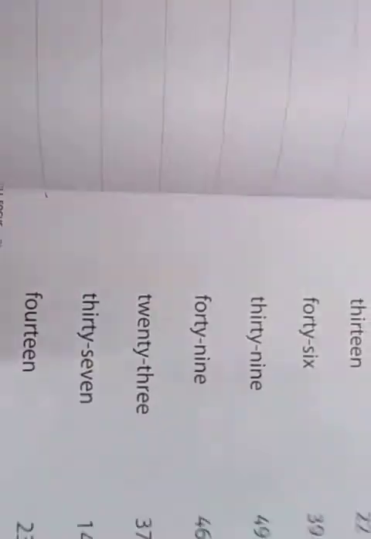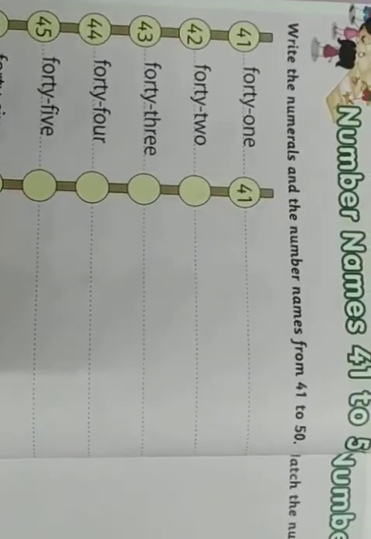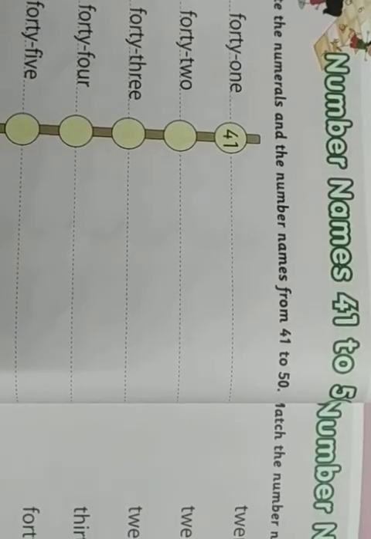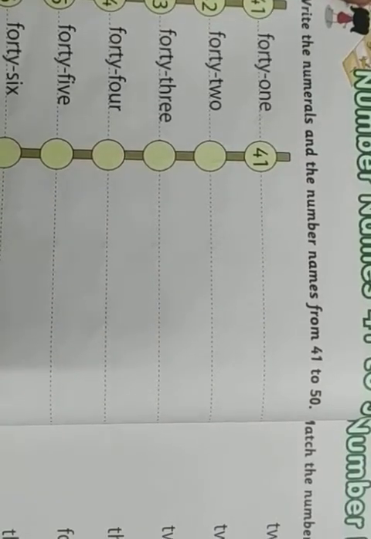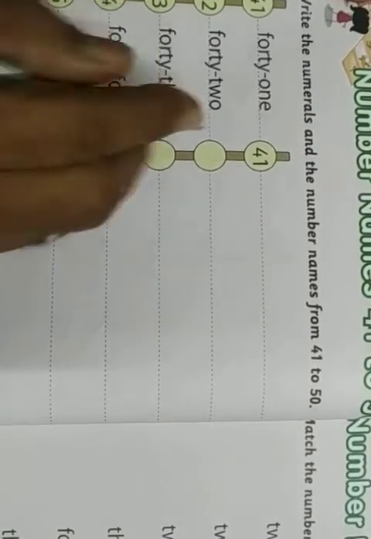Okay. Now writing numbers from 41 to 50. We wrote numbers up to 50, right? Numbers up to 100, right? At least learn writing number names up to 50.